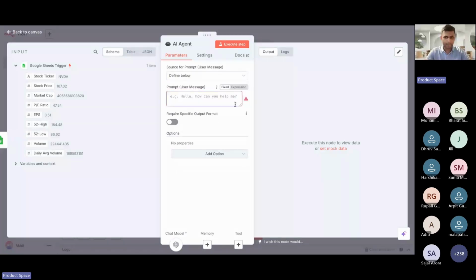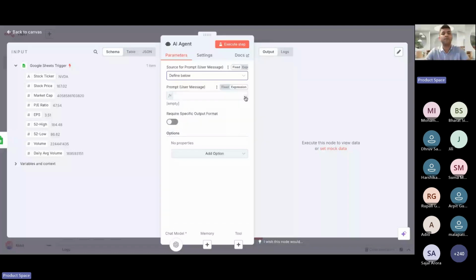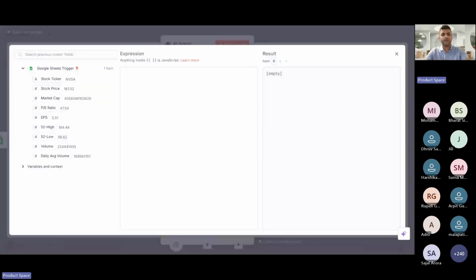By default, it'll give you this chat trigger node, but I'm going to use this custom define below node, and I'm going to use the prompt which I already have. I'll just copy paste it from my previous agent and drop it here.